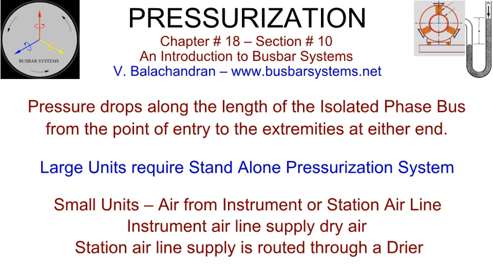When the requirement for the volume of air is not significant, as in the case of an isolated phase bus with small route length and of low capacity, the input air for the pressurization equipment can also be drawn from either an instrument air pipeline or a station air pipeline in the plant. While instrument air will supply dry air, station air needs to be routed through a dryer. This makes the system compact and inexpensive. Compressor with associated switchgear and storage tanks will not be required.